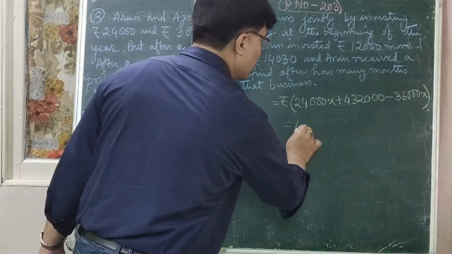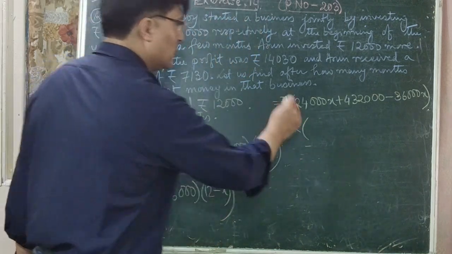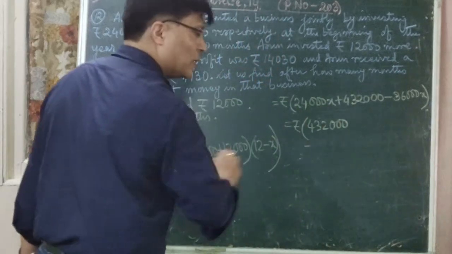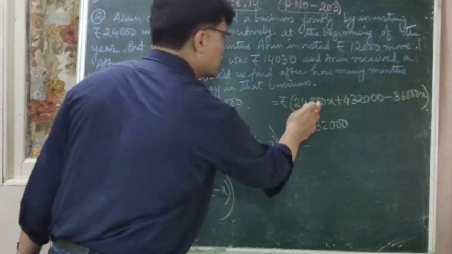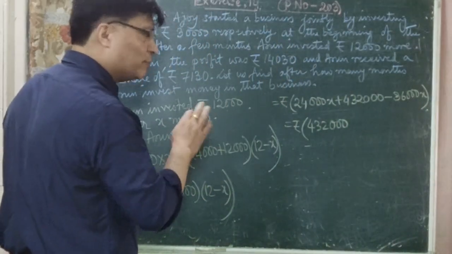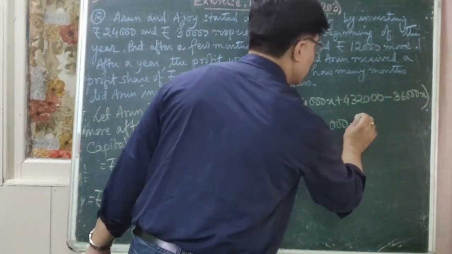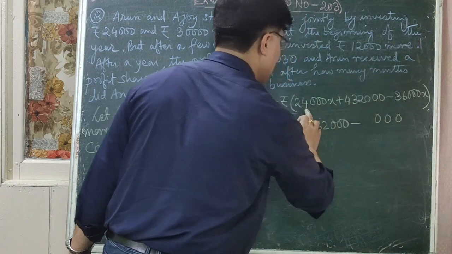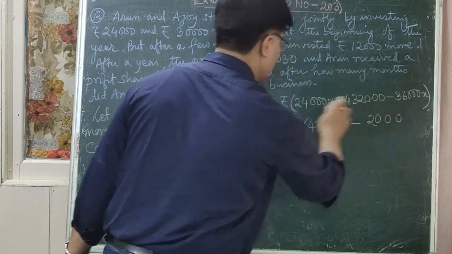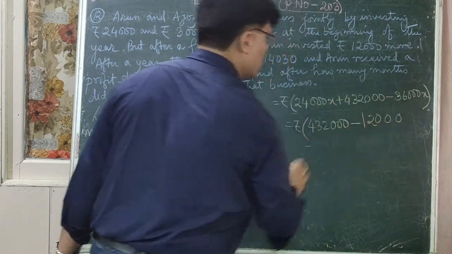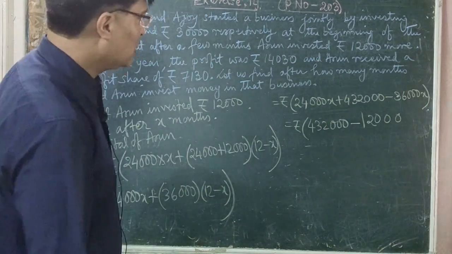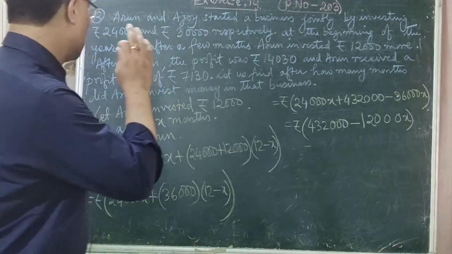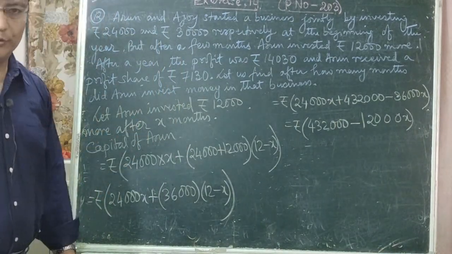So which is equal to rupees? Now it is 432,000. Now minus 36,000x plus 24,000x. You can subtract it because there are different signs. So it is minus 0 0 0. 6 minus 4 is 2. 6 minus 4 is 2. 3 minus 2 is 1. That is your 12,000x. So you have to write x here. Is that clear? So this is capital of Arun.